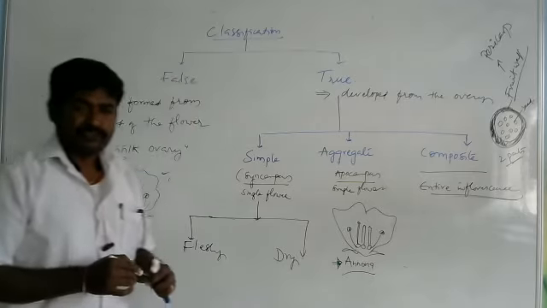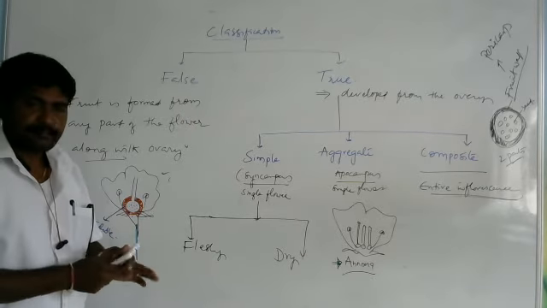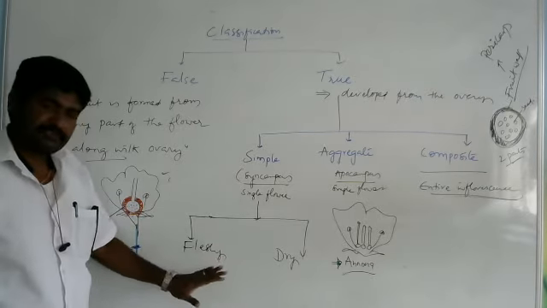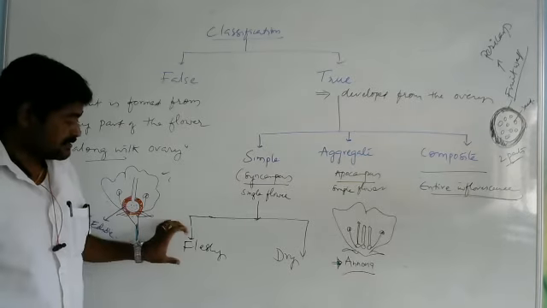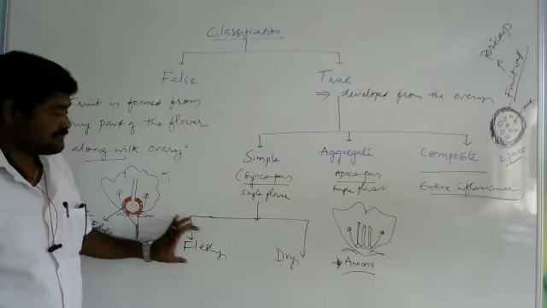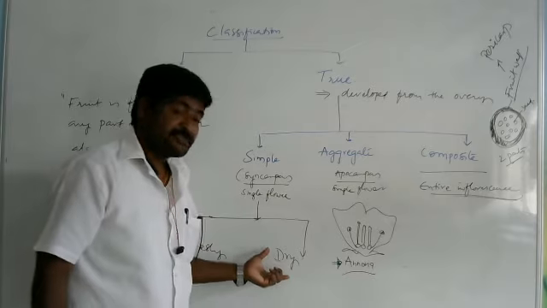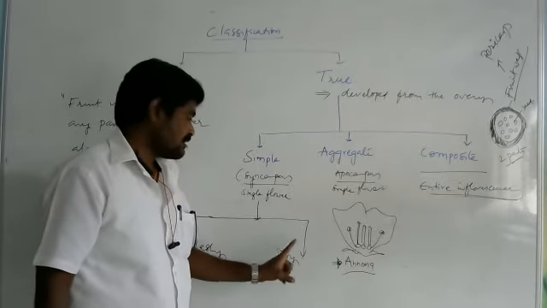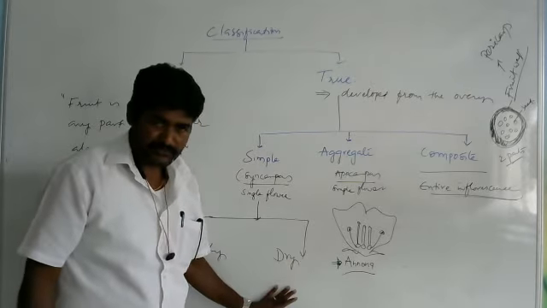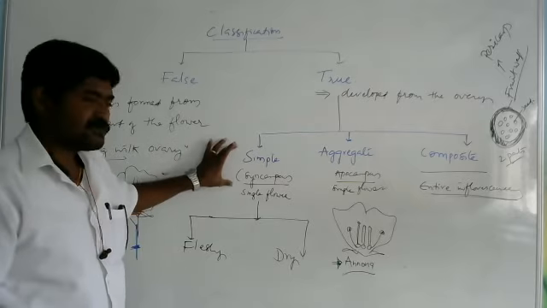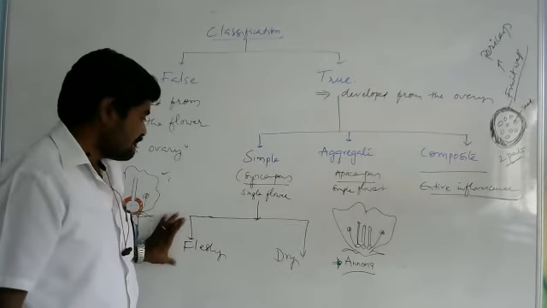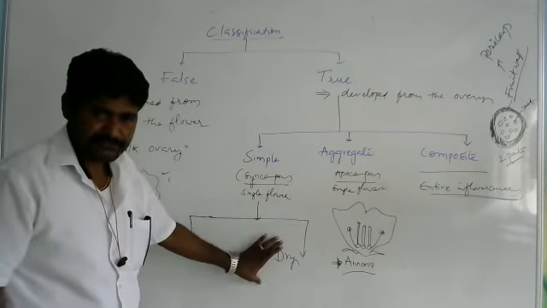The fruits which consist of a pericarp that is fleshy in nature are called as fleshy fruits. If the pericarp is dry in nature, such fruits are called as dry fruits. So here simple fruits are of two types. What are they? Fleshy fruits and dry fruits.